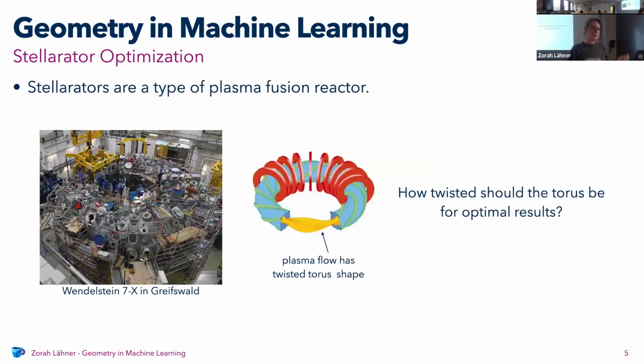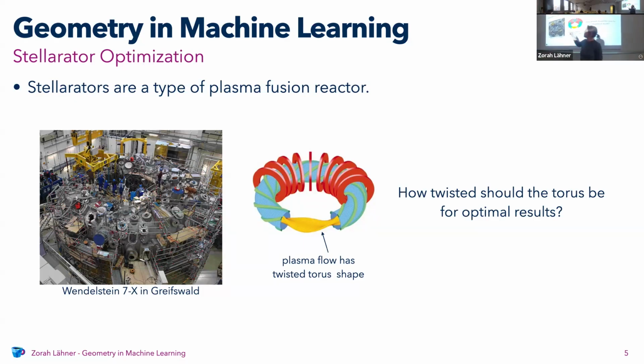And then something completely different, but that also depends on the representation and is also geometry optimization, is what I call stellarator optimization. So stellarators are a type of plasma fusion reactor. And first, you might ask, what's the geometry part here? What happens in the plasma fusion is that the plasma goes around in this kind of torus shape.